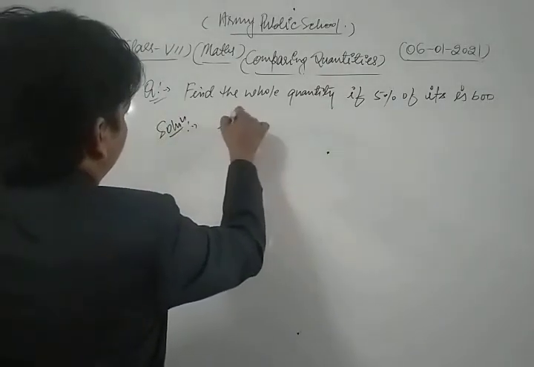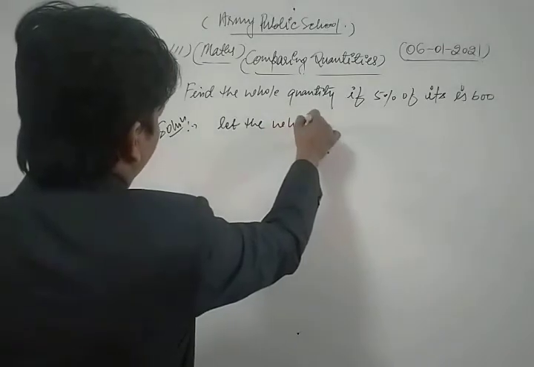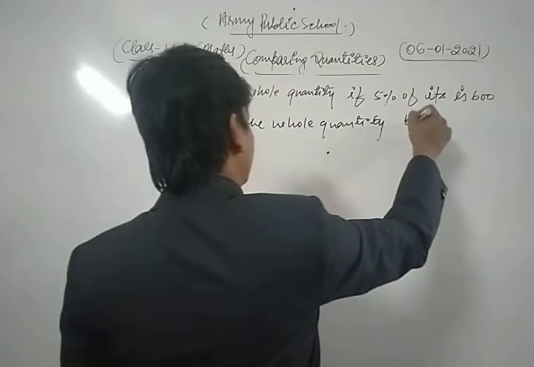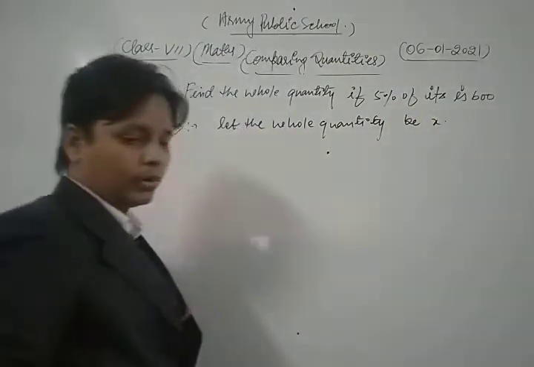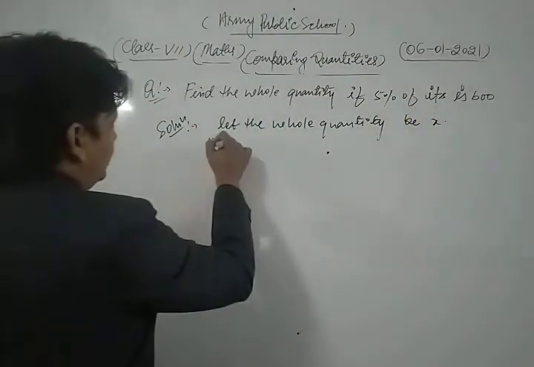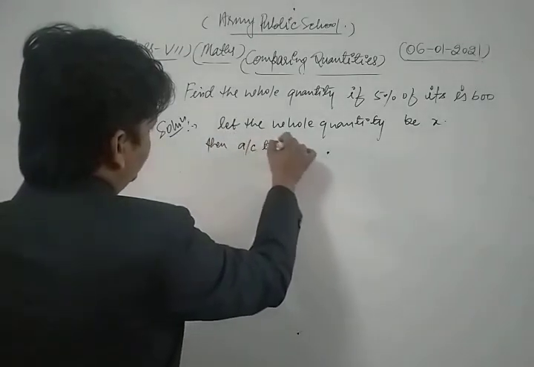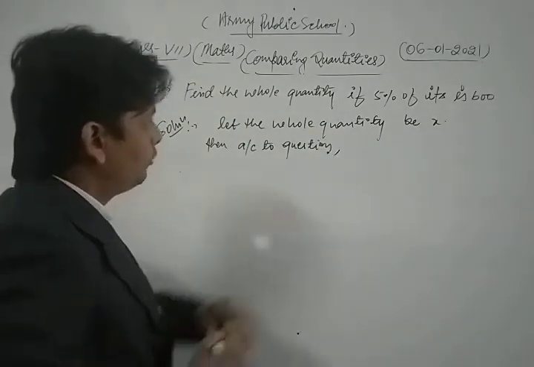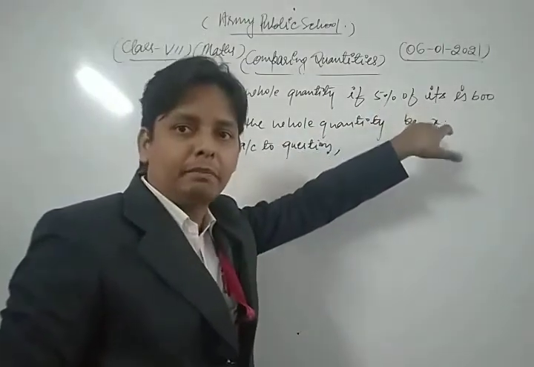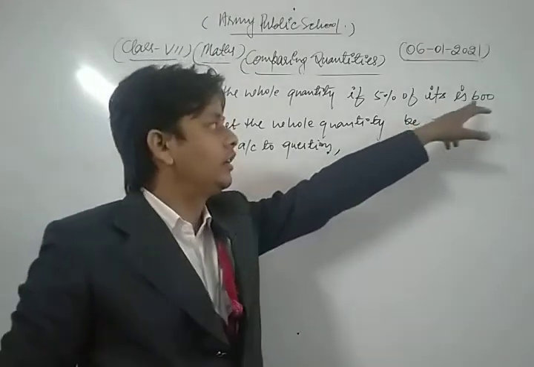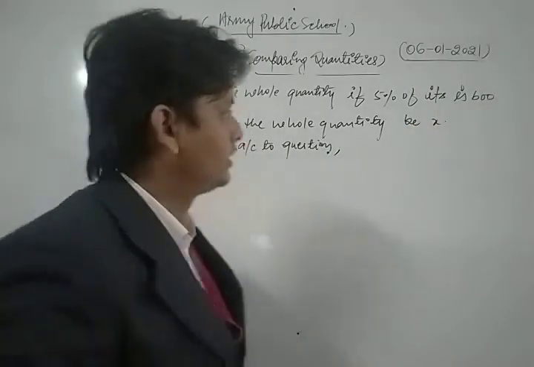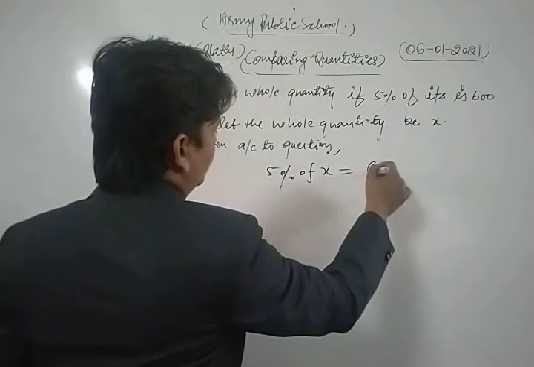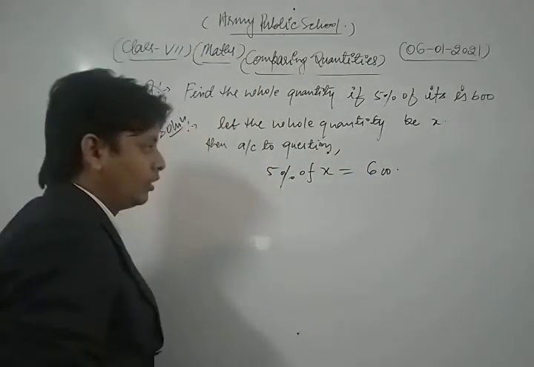So first of all, let the whole quantity be x. Then, according to the question, 5% of x is 600. So let's see, 5% of x is 600. Okay, now let's see its solution.